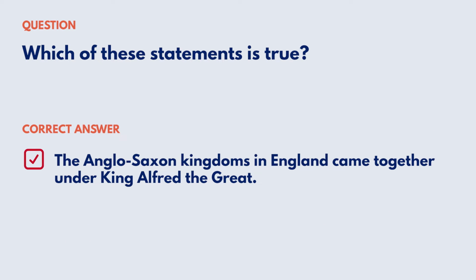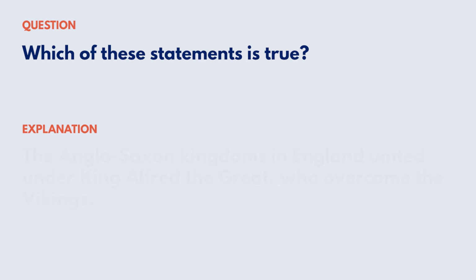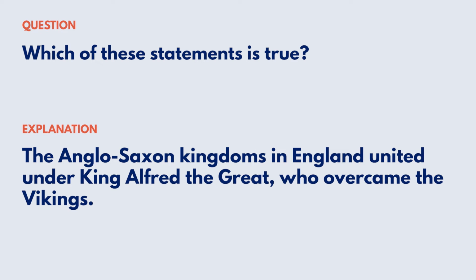Correct answer: the Anglo-Saxon kingdoms in England came together under King Alfred the Great. Explanation: the Anglo-Saxon kingdoms in England united under King Alfred the Great, who overcame the Vikings. Reference: Early Britain, the Vikings.